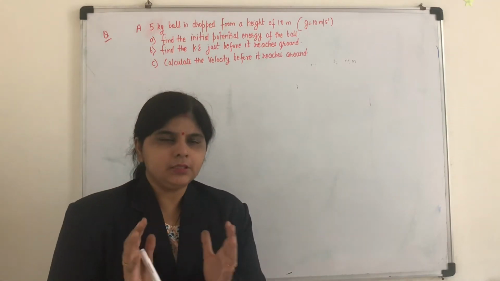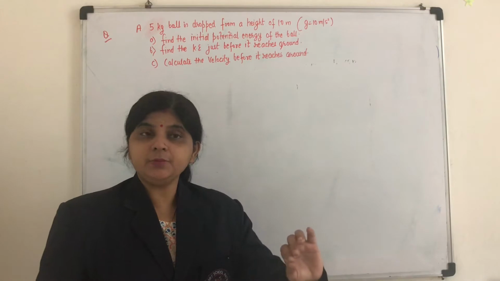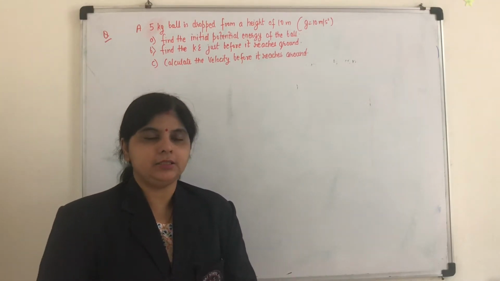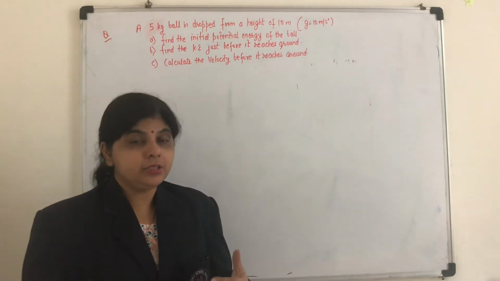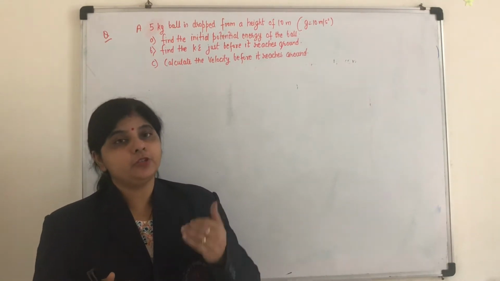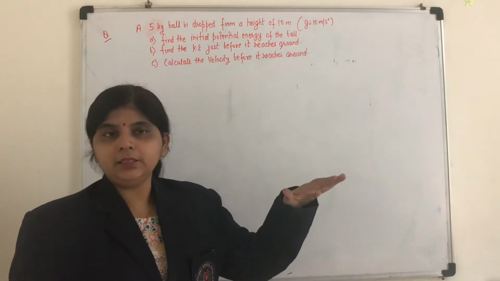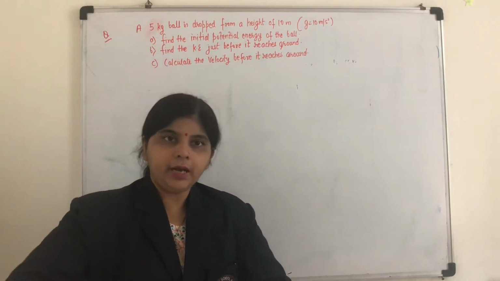Children, you have learnt about kinetic energy, the energy possessed by the body by virtue of its motion. Means when a body is moving, we say that it possesses kinetic energy. Then we have also learnt about potential energy, the energy possessed by a body by virtue of its position. Means the more it is above the earth, the more potential energy it possesses because of its height, right?